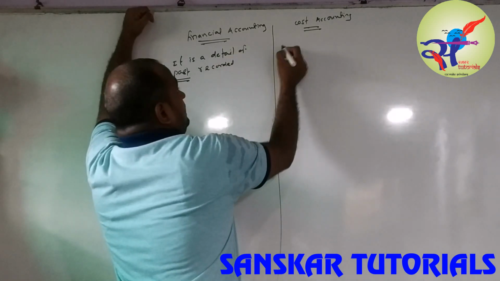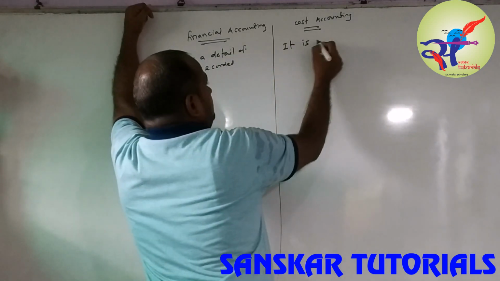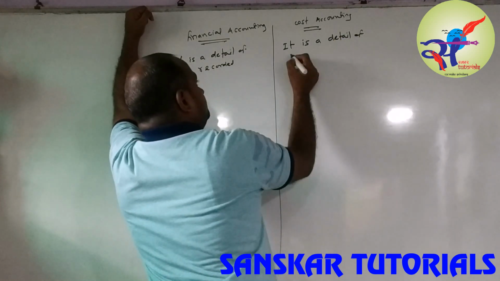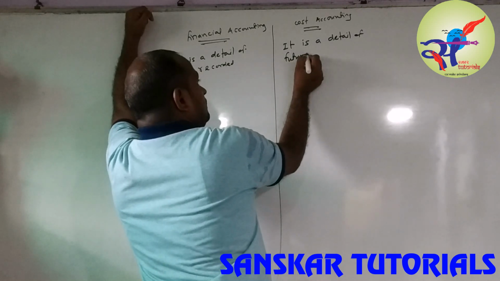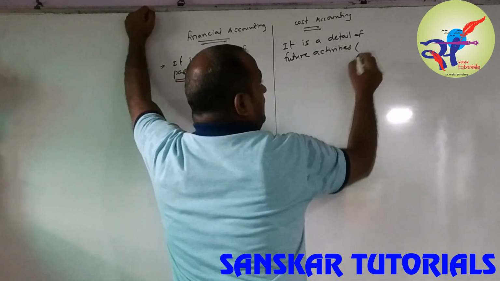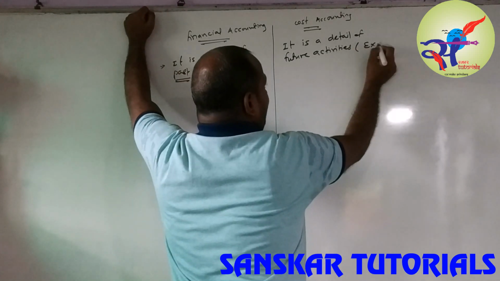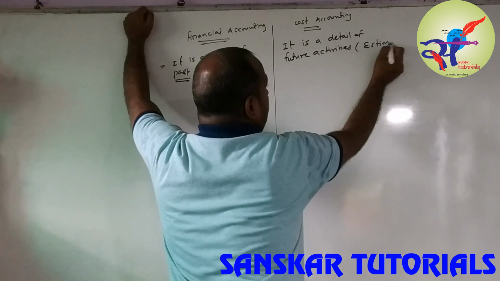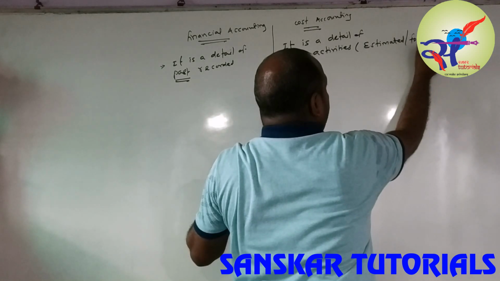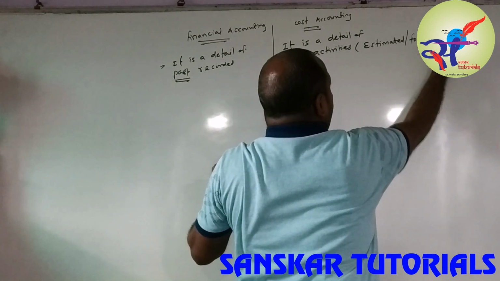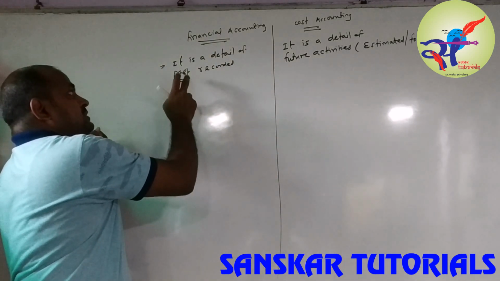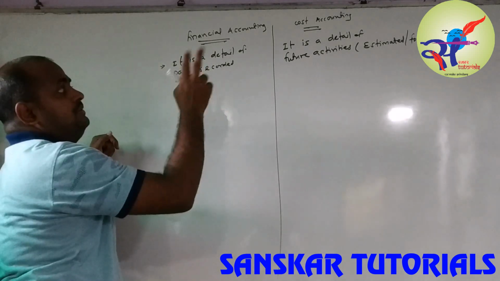While cost accounting is estimate based, concerning future activities. Normally we use the words estimated or forecasted. So, simple words: financial accounting is based on the past, while cost accounting is based on the future.